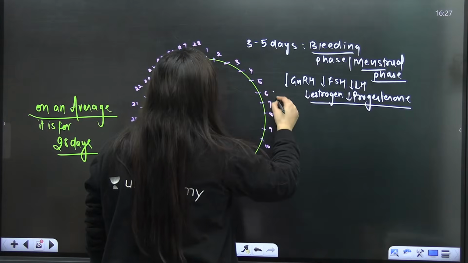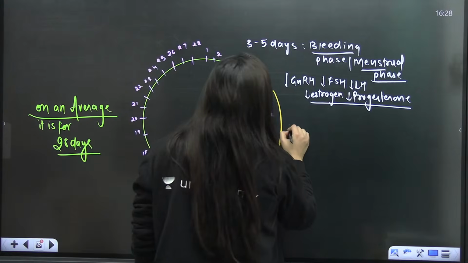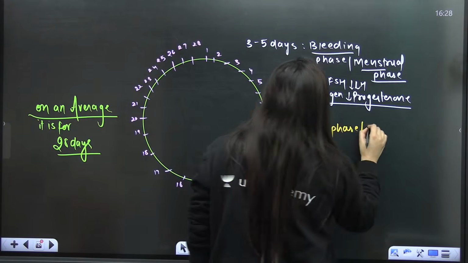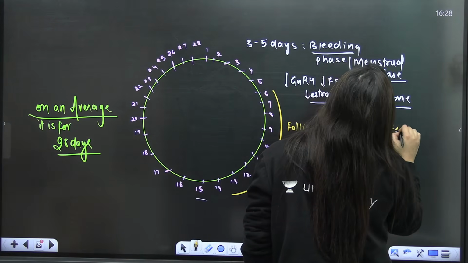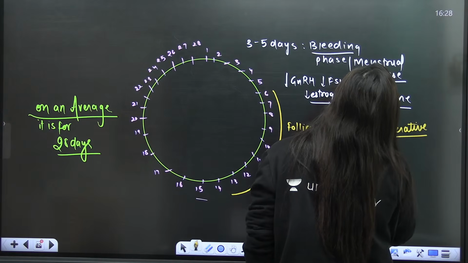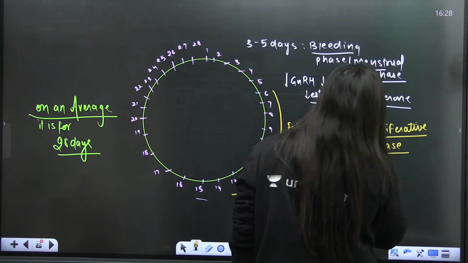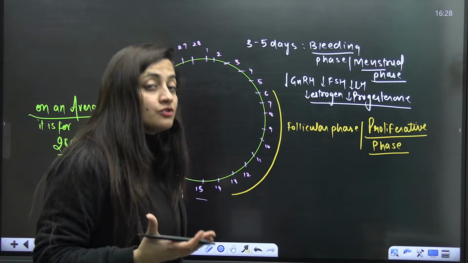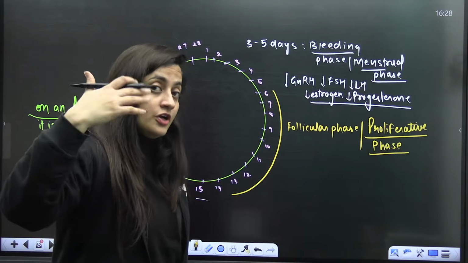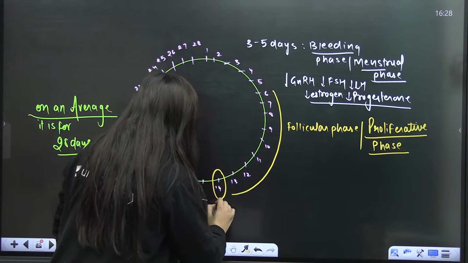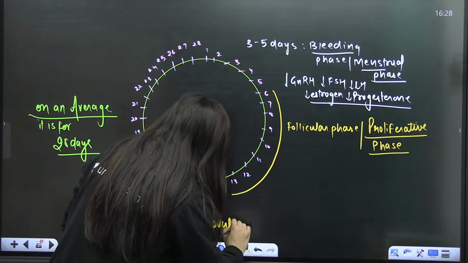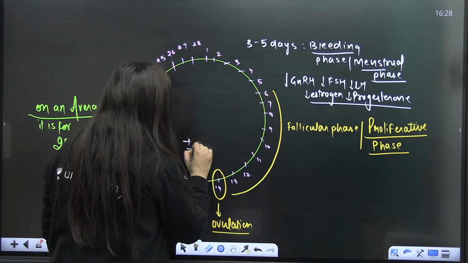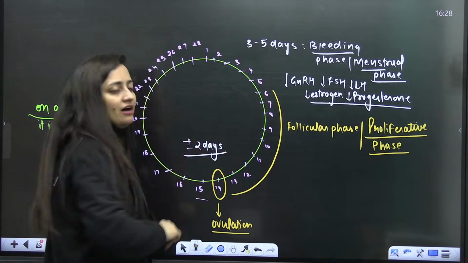Now from day 6 to day 13, this is the follicular phase, which is also referred to as the proliferative phase. The follicular growth is there, so obviously high FSH and high estrogen will be there. That will result in the increase of luteinizing hormone as well, and on the 14th day that results in ovulation. No doubt we study it like this, that the 14th day is for ovulation, but it is always plus minus 2 days.